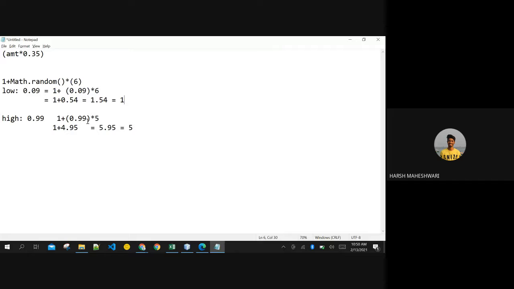The best possible scenario is 5.94, which will be 6. So you get 1 to 6 now. This is the starting range and ending range, including both of them.